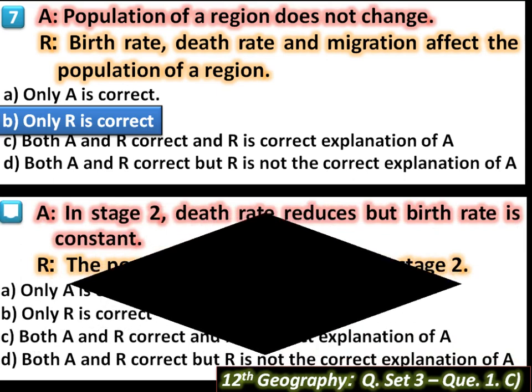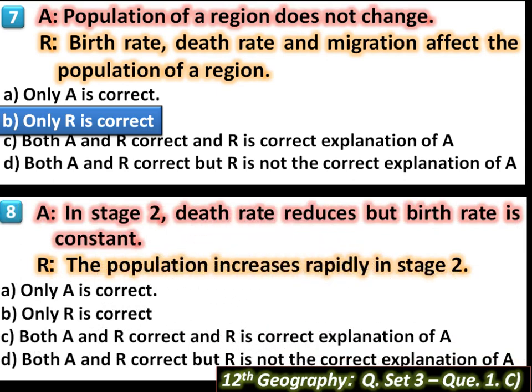Then next question. A, in stage 2 death rate reduces but birth rate is constant. R, the population increases rapidly in stage 2. In this early expanding stage, medical and health care services start expanding.